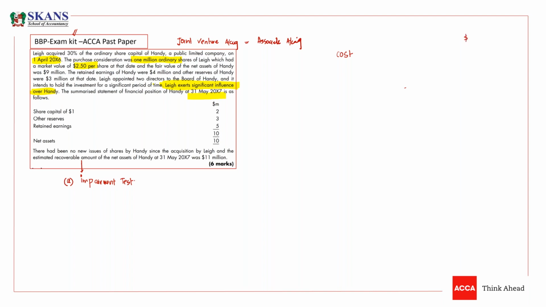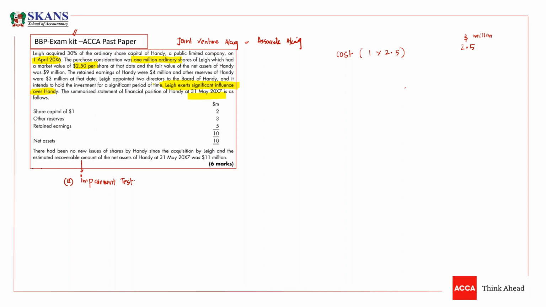Under the equity method, we need to book an investment at cost. So what is the cost, guys? We know we have offered them 1 million shares, and one share has a market value of 2.5. So it means our cost of investment is 2.5 million. So this is my cost.